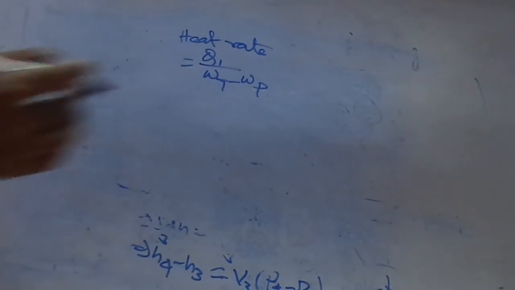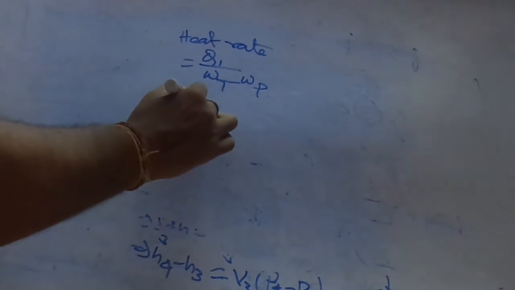Okay, Wt minus Wp. Heat rate is equal to 1 by eta. Very important thing, 1 by eta.